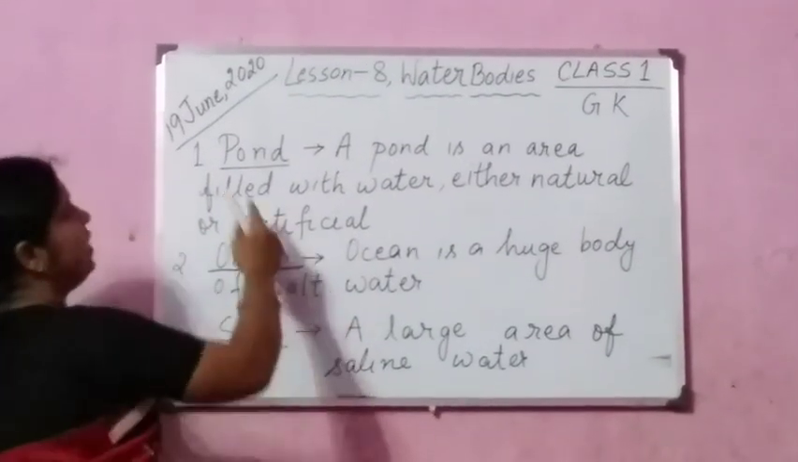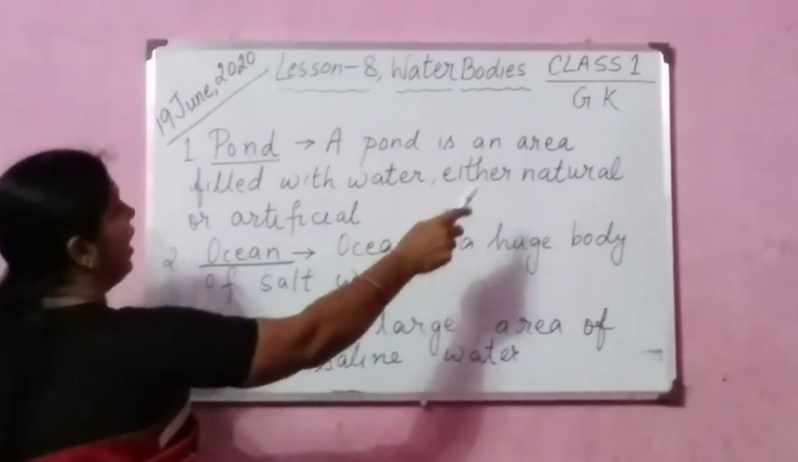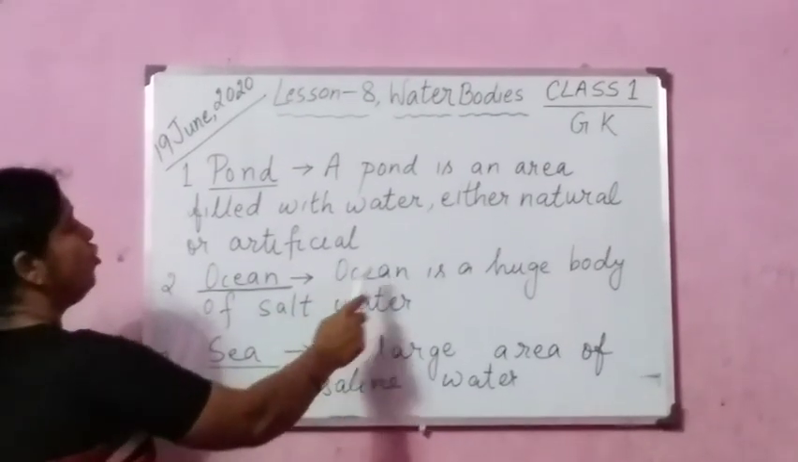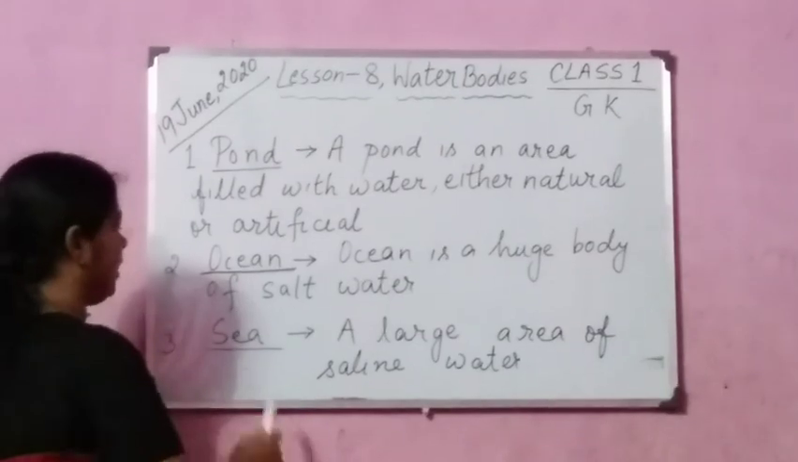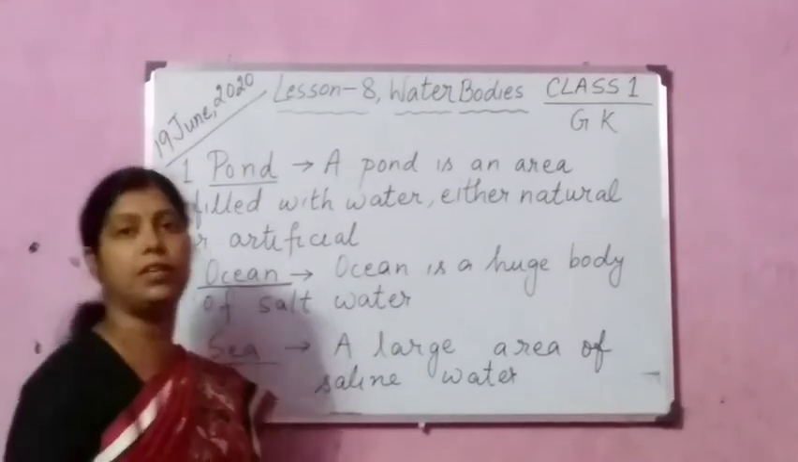Once again, please see, number 1 is pond. A pond is an area filled with water, either natural or artificial. Ocean is a huge body of salt water. Number 3 is sea, a large area of saline water.